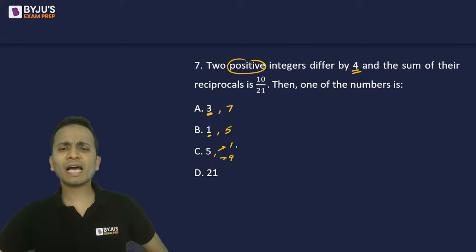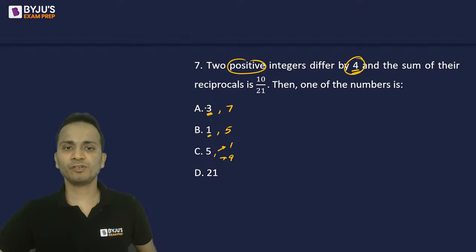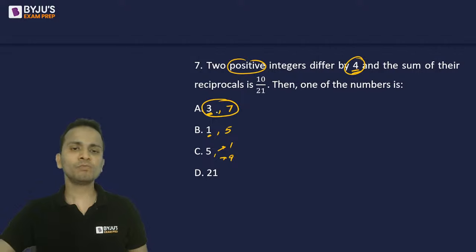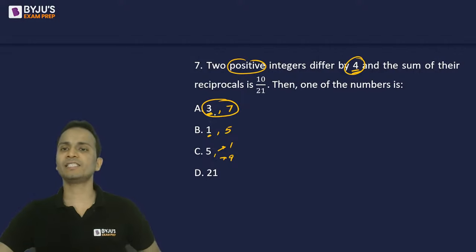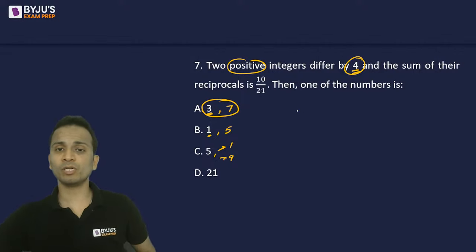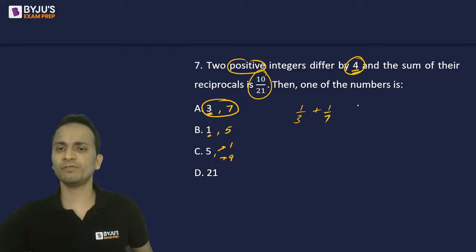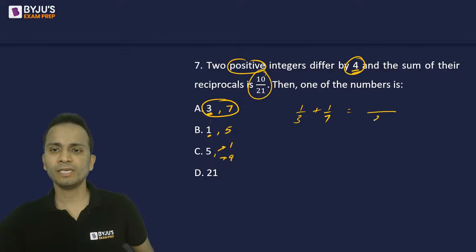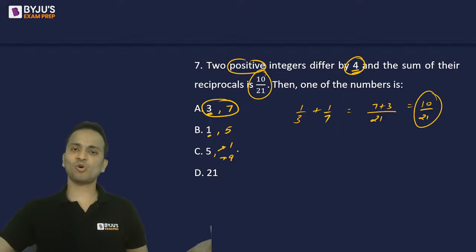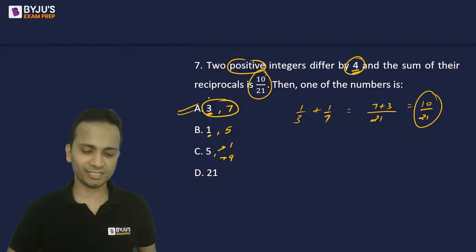Fine. So I have these options. Let us start treating these options. Two positive integers differ by 4. Option A, I have assumed that the integers are 3 and 7. The sum of their reciprocals, so 1 upon 3 plus 1 upon 7. Let's see if it comes out to be 10 upon 21. So I take LCM. LCM will be 21, then 7 plus 3. Yes, it comes out to be 10 upon 21. So option A should be the correct answer.